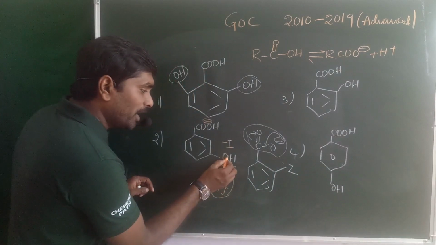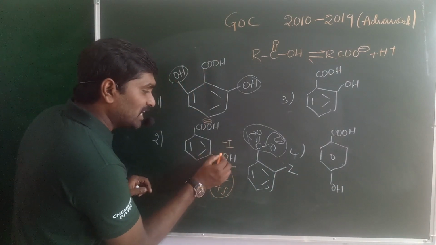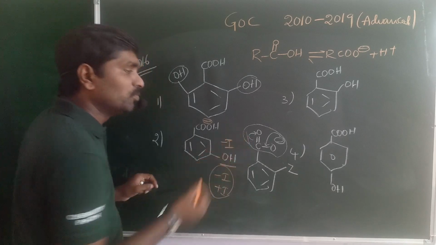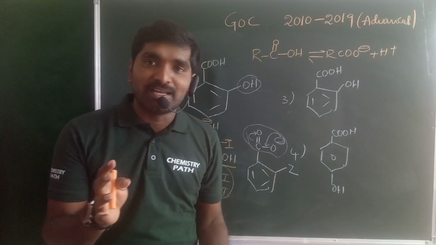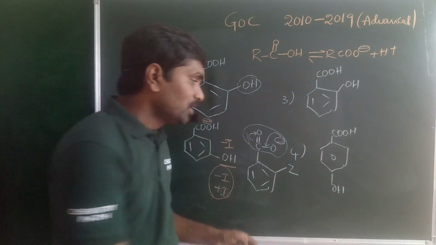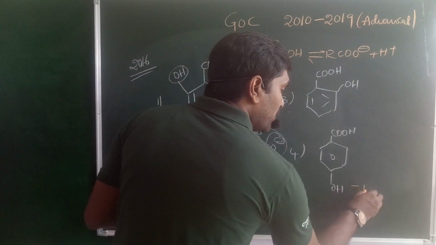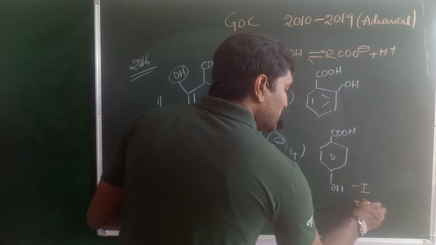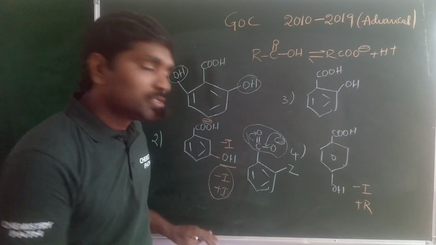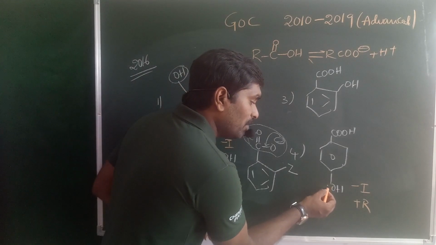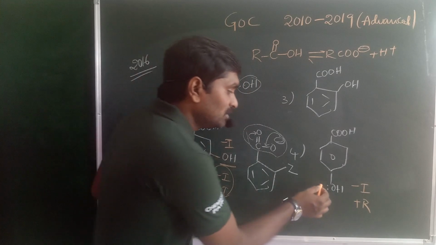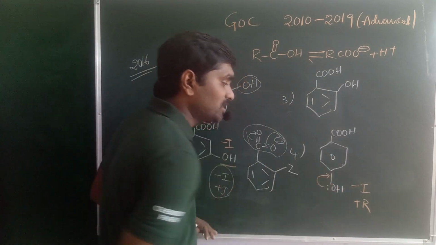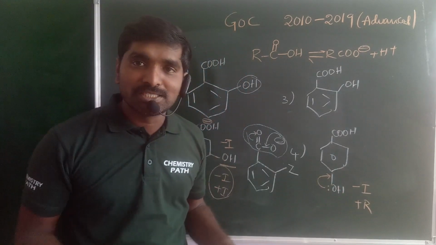Hence, this OH group present at the meta position acts as a minus I group. In the fourth option, two effects are there at the ortho and para positions. This OH acts as a minus I group as well as a plus R group. A lone pair containing element acts as a plus R group, as the non-bonding electrons are donated through conjugation.